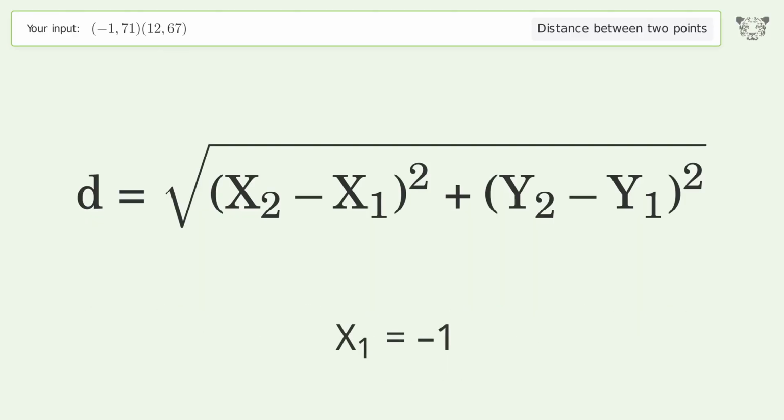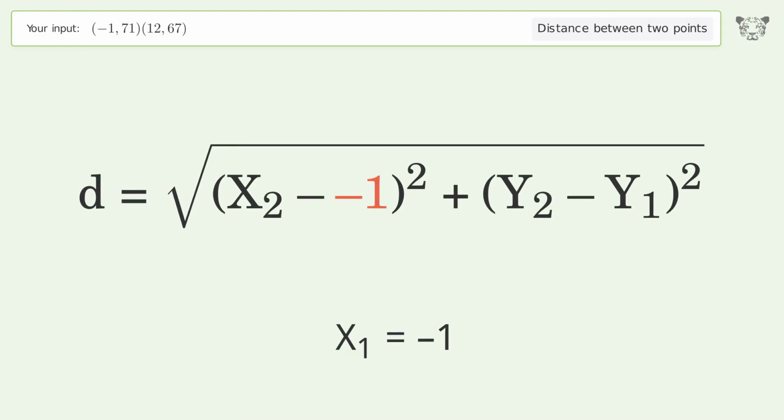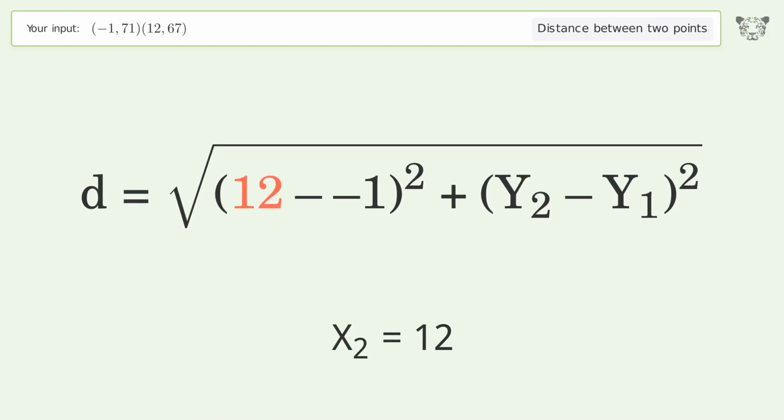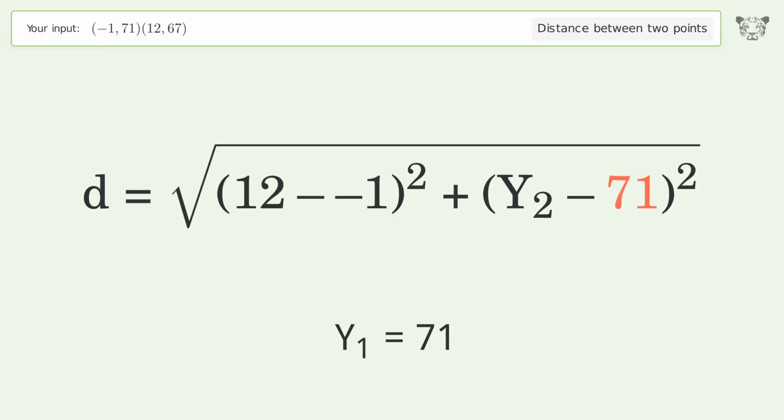x1 equals -1. x2 equals 12. y1 equals 71. y2 equals 67.